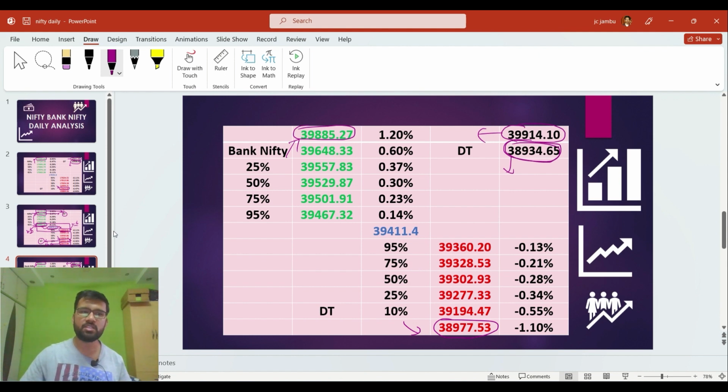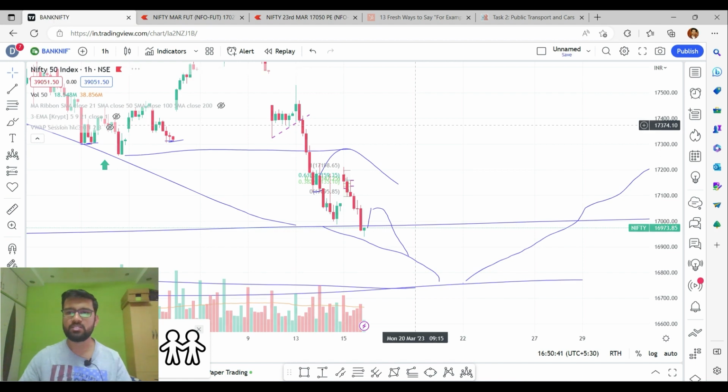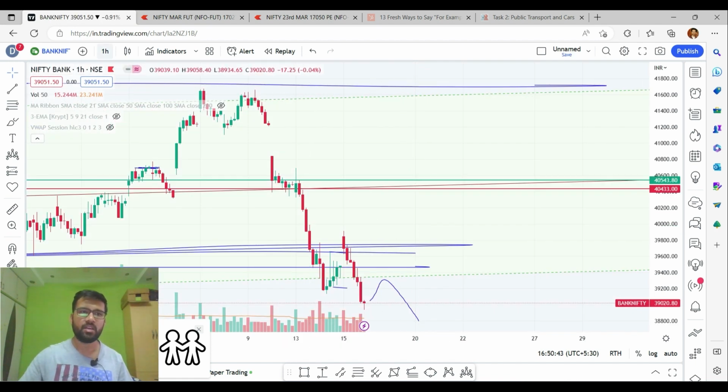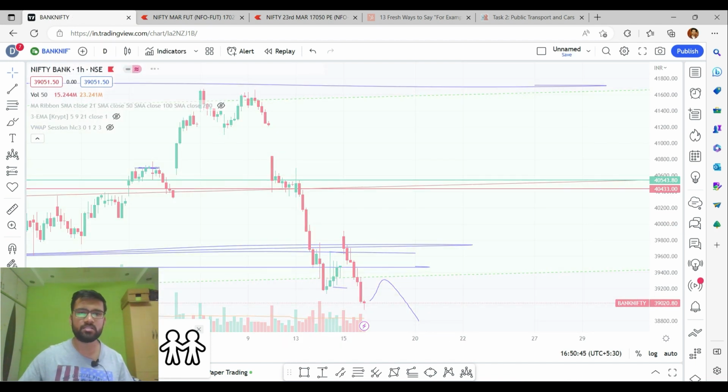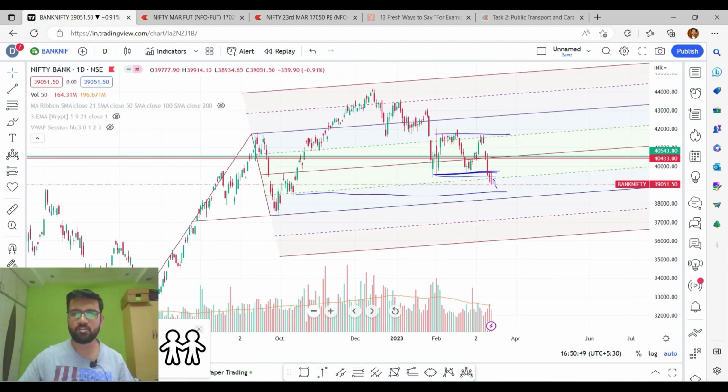So this is about the past analysis of Bank Nifty, because there is nothing much to discuss in Bank Nifty in today's session. It was a clear-cut gap up opening, and then the market completely retraced downside, with profit booking followed by huge selling pressure in Bank Nifty. So now let's discuss Bank Nifty's technical analysis. Let's change this chart to Bank Nifty, and change this chart to the higher time frame, that is the daily time frame, and from there we'll come down to the hourly time frame.